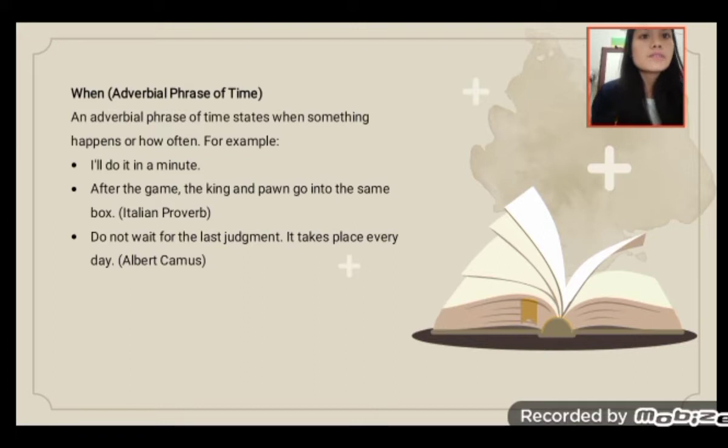When: adverbial phrase of time. An adverbial phrase of time states when something happened or how often. For example, I will do it in a minute. After the game, the king and pawn go into the same box. Do not wait for the last judgment. It takes place every day.